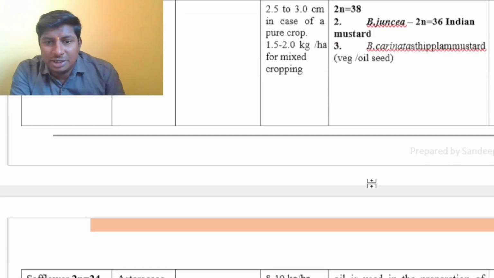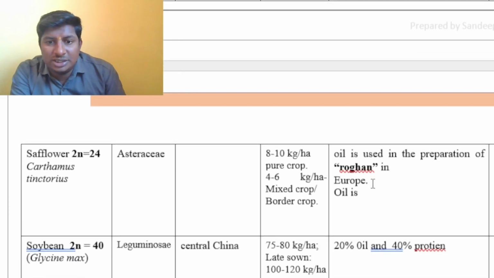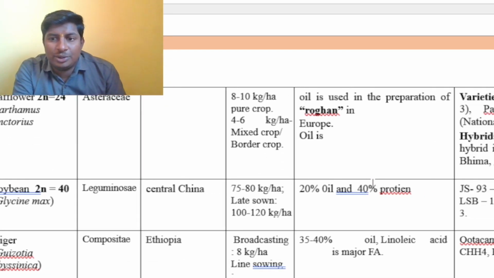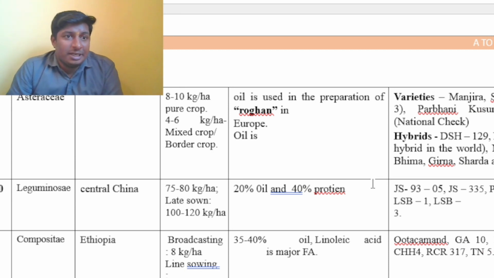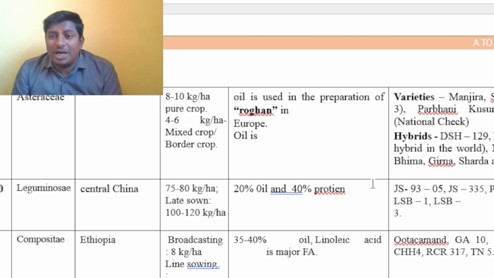Okay, next, if you come to any of the oilseed crops such as soybean, here the typical question always asked by the examiner is about the protein content and oil content. Is it right? If it is an oil crop, the oil content should be more. But here it is considered as both an oilseed crop as well as a legume. But it is basically an oilseed crop, but it contains around 20% of oil and almost double, that is 40%, of protein.